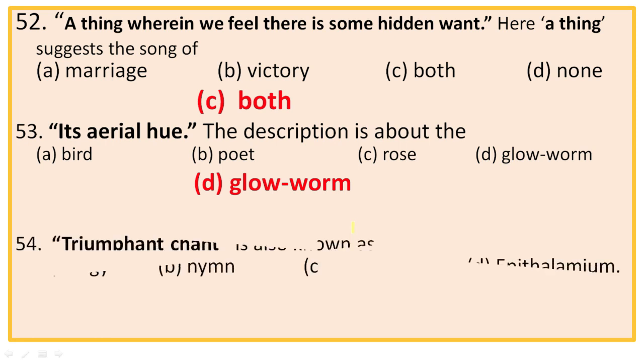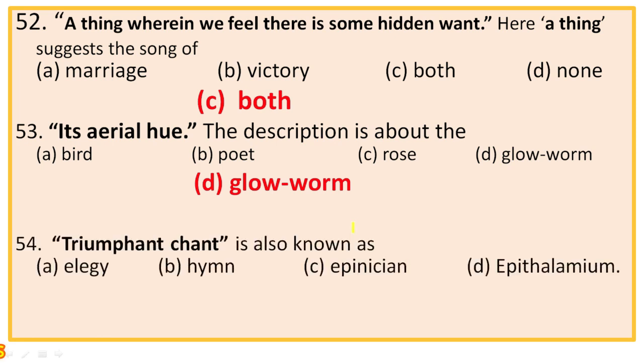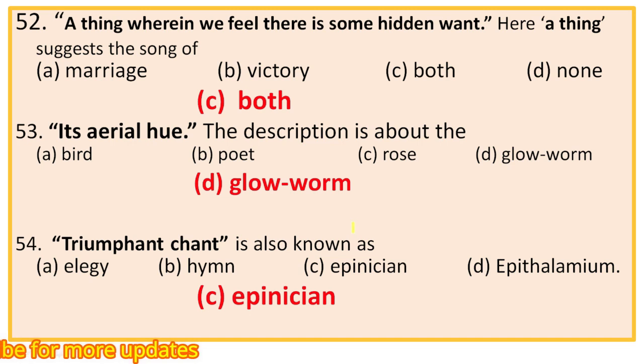Next, question number 54. Triumphant chant is also known as elegy? No. Hymn? No. Epinician? Epithalamion. Elegy, lyric poem dealing with emotion. Hymn, religious song or poem. And epithalamion, song of matrimony or marriage song. So the right option is Epinician or triumphant chant or song of victory.